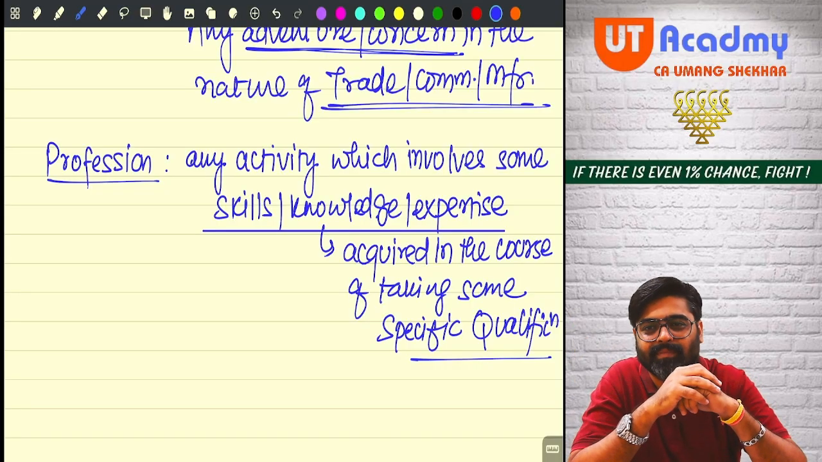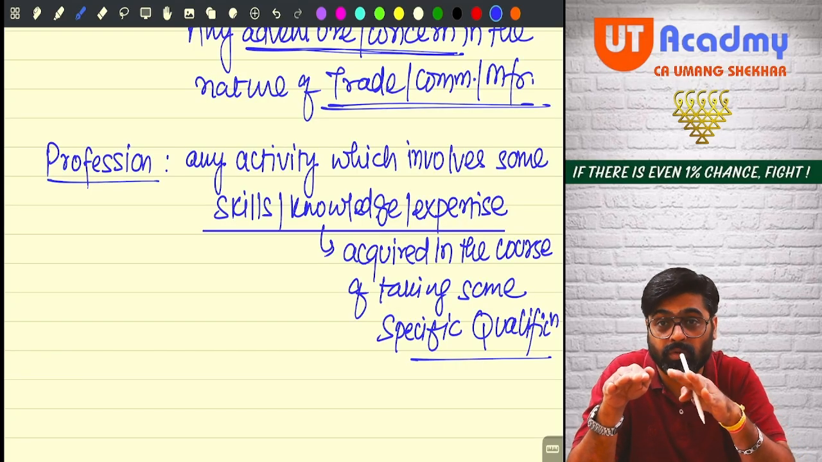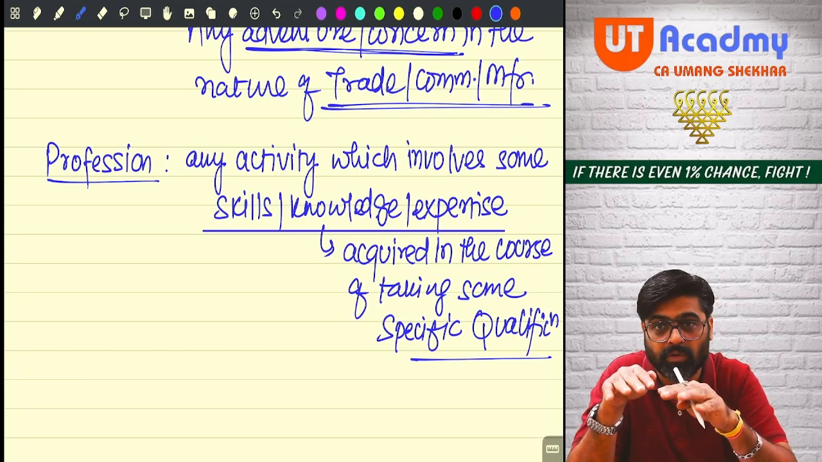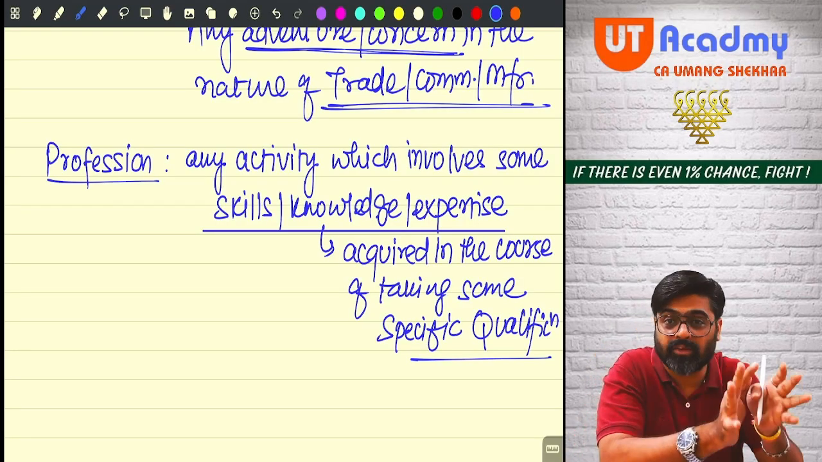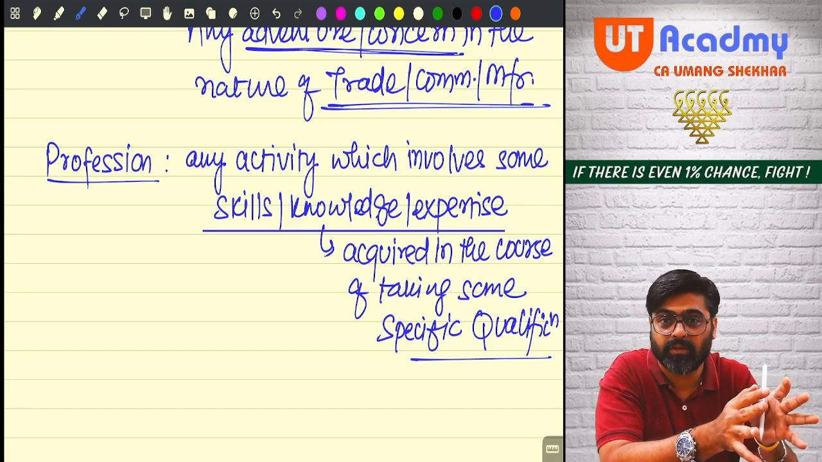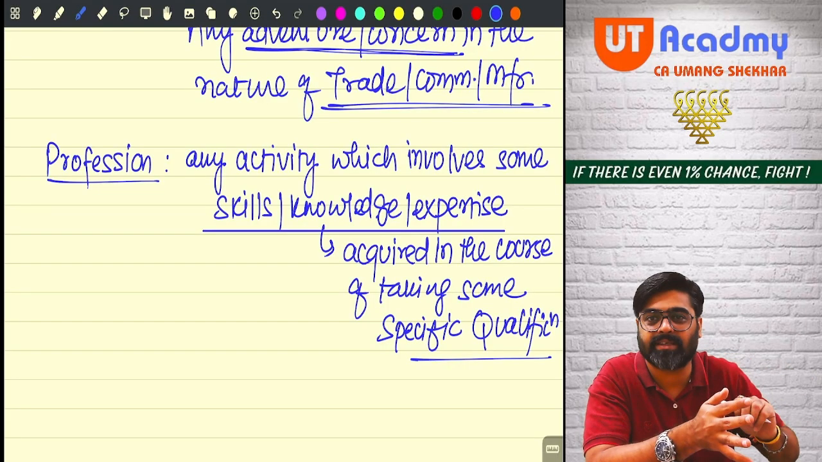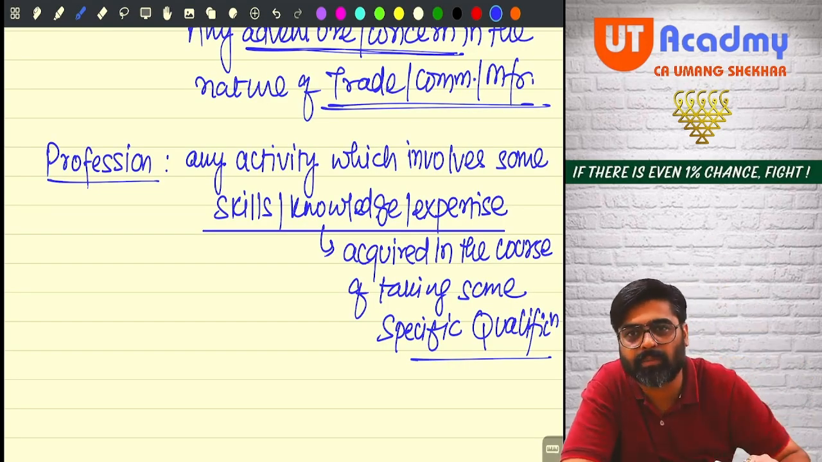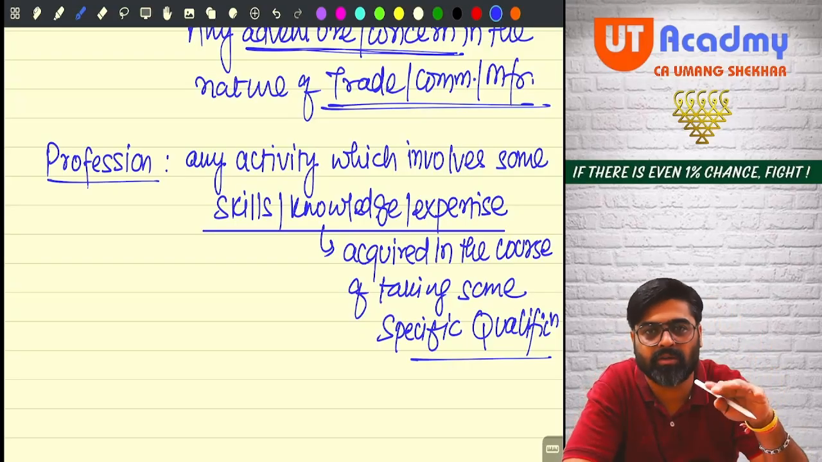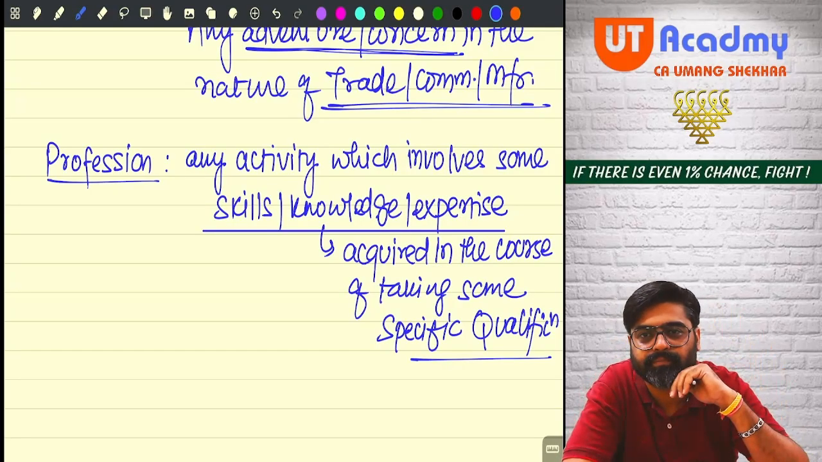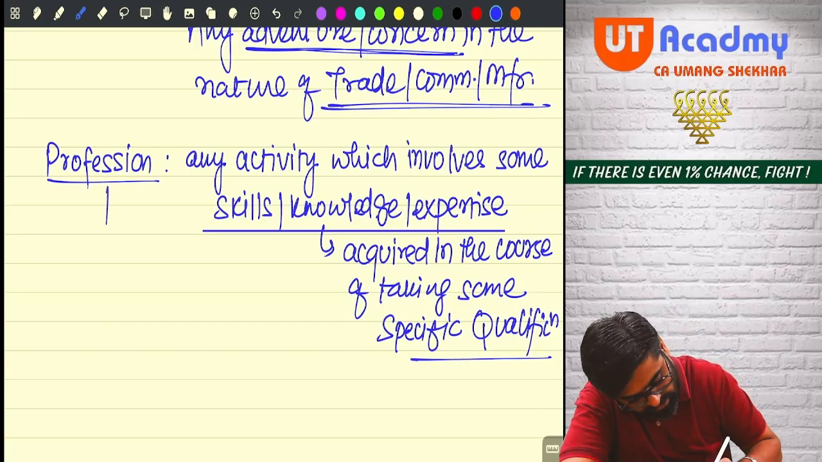profession. So if there is an activity which requires you to apply some skills, knowledge or expertise which you have to acquire while taking some qualification, then that activity will be treated as what? Profession. Best examples are CA, CS, lawyers, doctors, etc. Understanding?